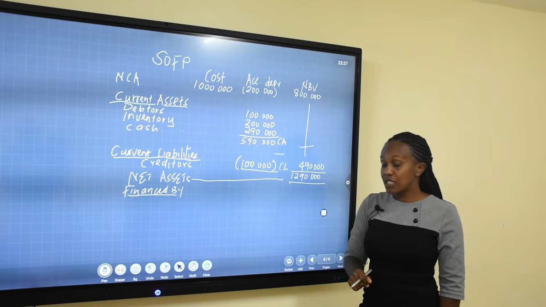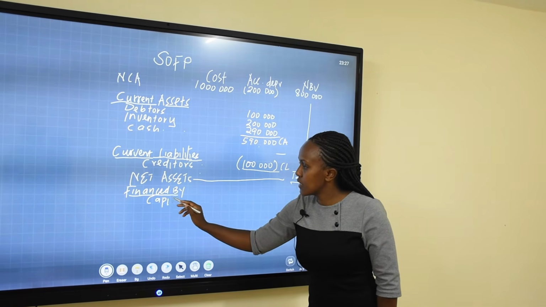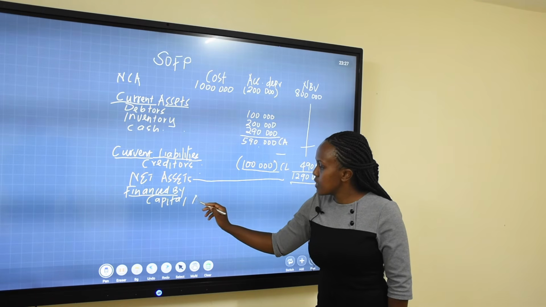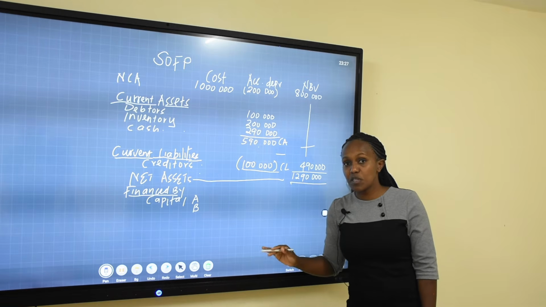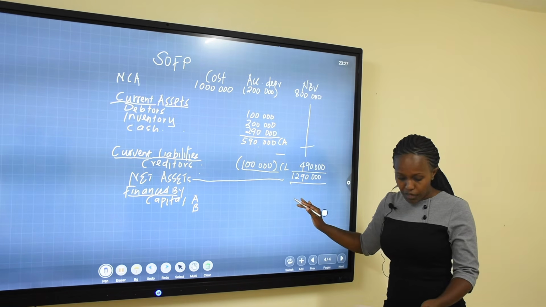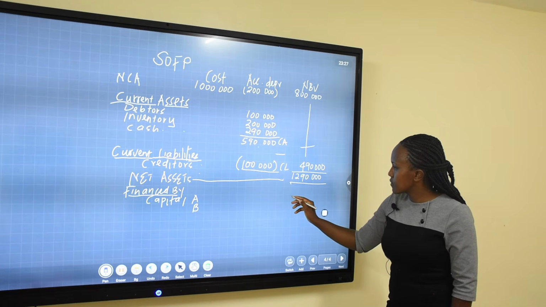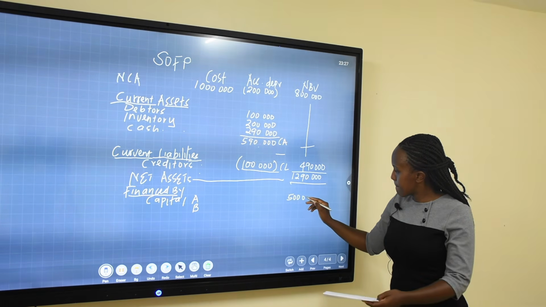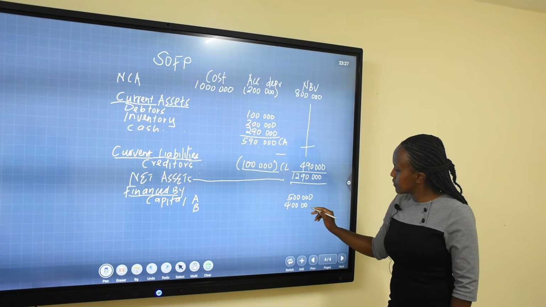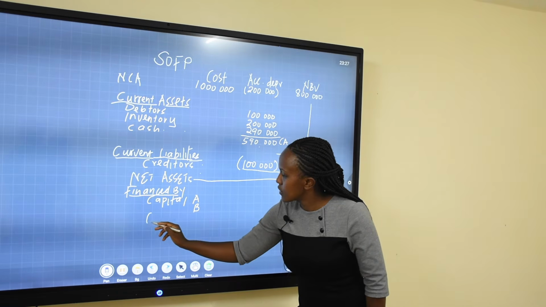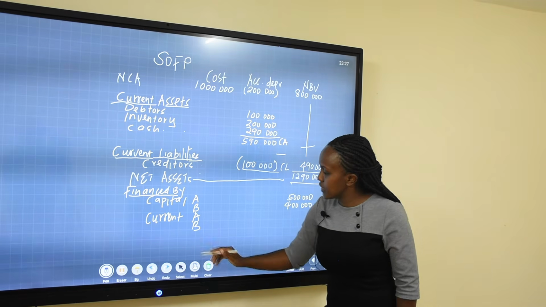And we said for a partnership, it is financed by two things. That is the capital of the partners. A and B, they have to be represented individually. The interest of every partner in the business has to be represented individually. So capital from our trial balance, we have 500,000 and 400,000. Then you have current account, which again we are going to represent for A and B individually.